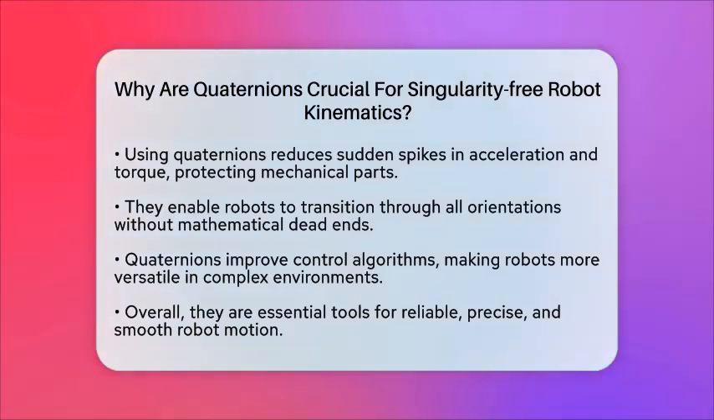So, in the world of robotics engineering and development, Quaternions are essential tools. They provide a way to describe rotations that is both efficient and free from the pitfalls of singularities. This ensures robots can move confidently, accurately, and reliably through any orientation, making them a cornerstone of modern robot kinematics.